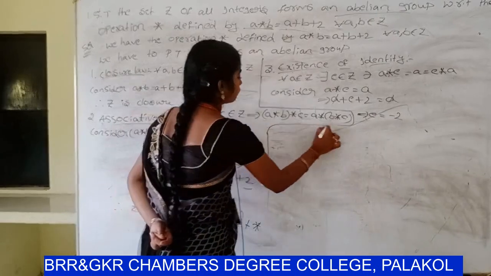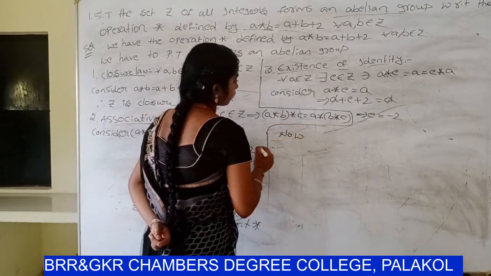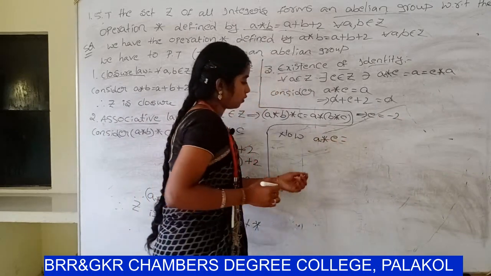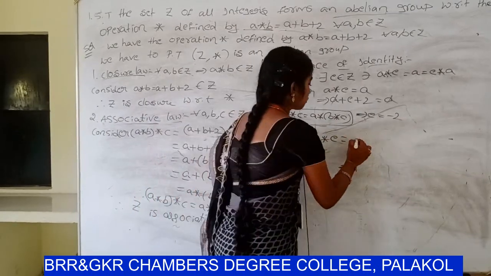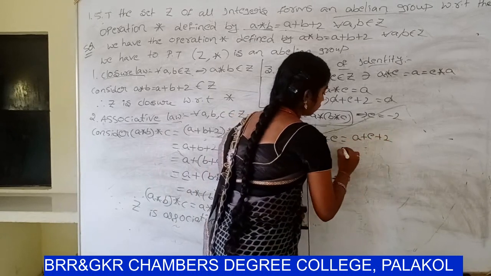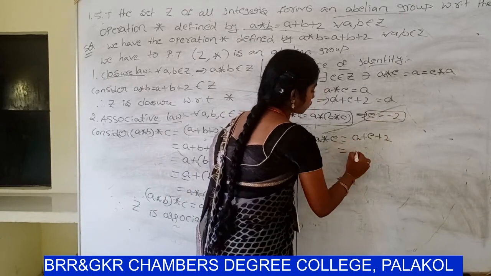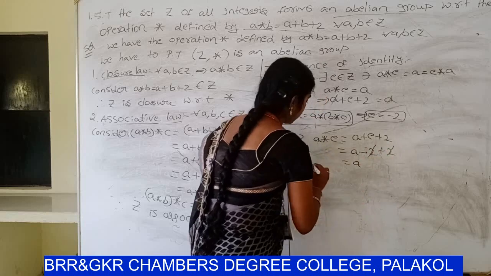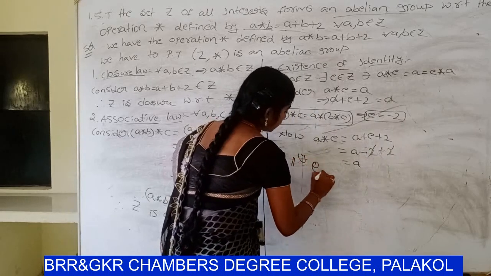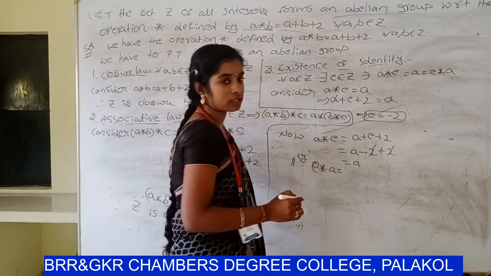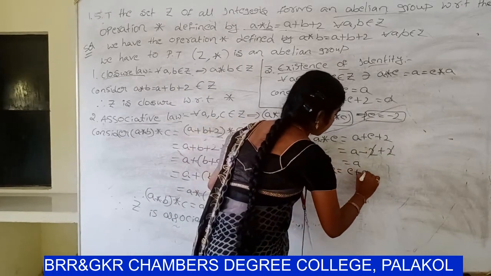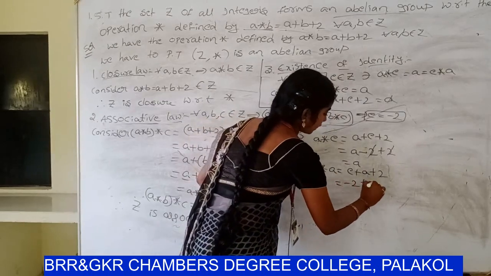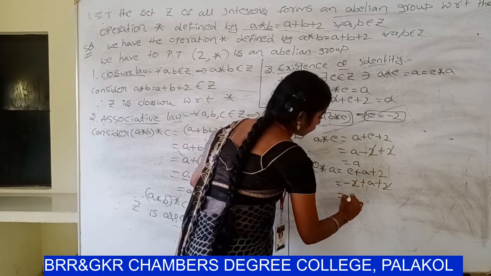So now check a star e. We have to prove a. So a plus e plus 2. Already you know e value is minus 2, so a minus 2 plus 2, the 2s cancel, value is a. Similarly e star a value is e plus a plus 2, e value is minus 2, minus 2 plus a plus 2, the 2s cancel, value is a.